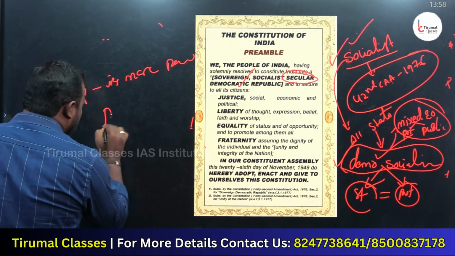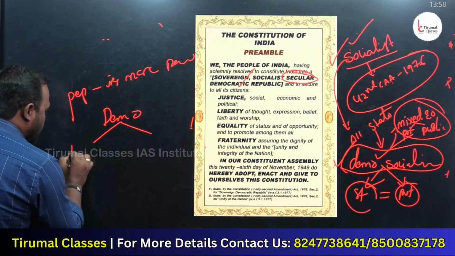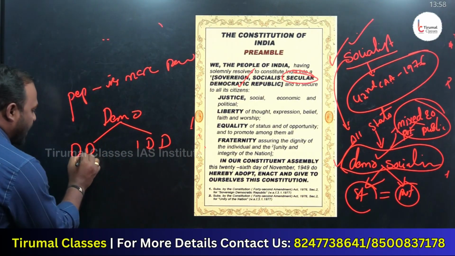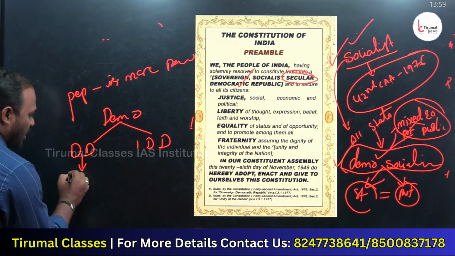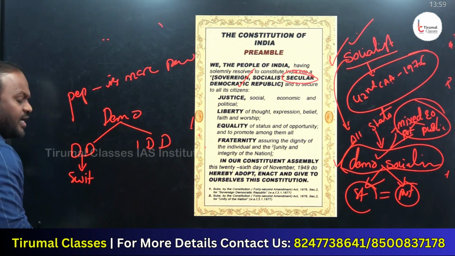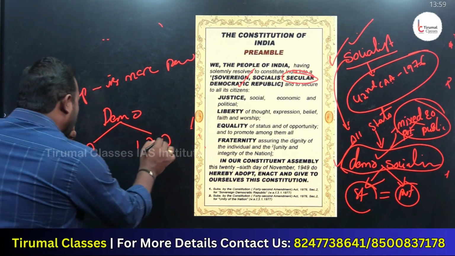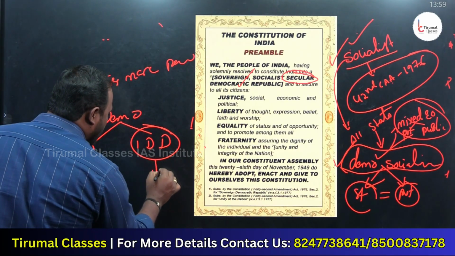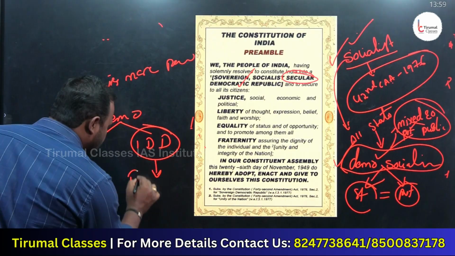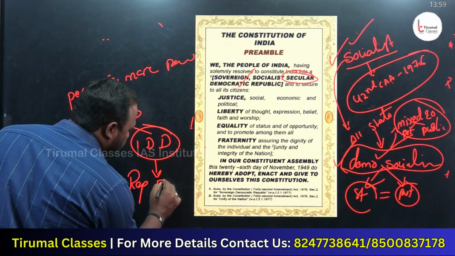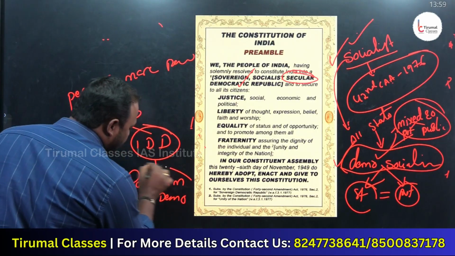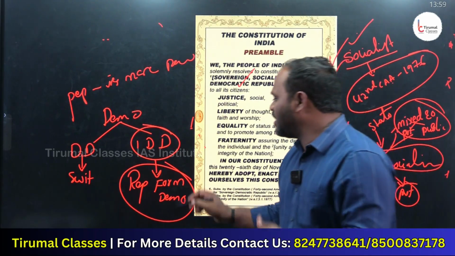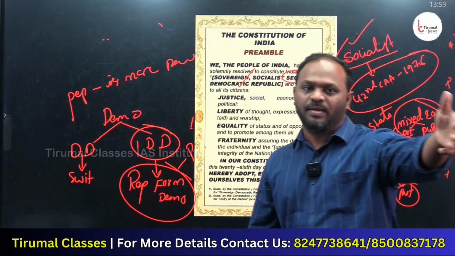But when I say democracy, we have two types of democracy. One is called direct democracy, the next one indirect democracy. Direct democracy can be seen in a country called Switzerland. In India, we don't have direct democracy. Indian democracy is called indirect democracy, or best I can say, a representative form of democracy. In India we have a parliamentary form of democracy.